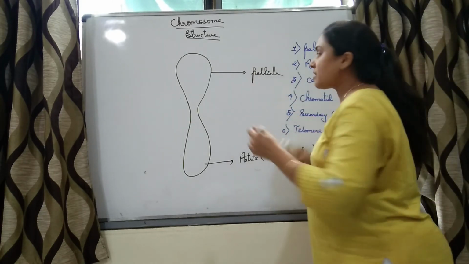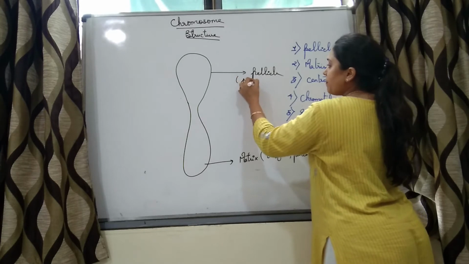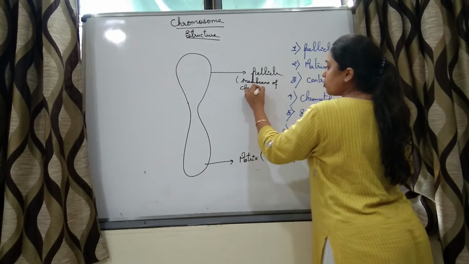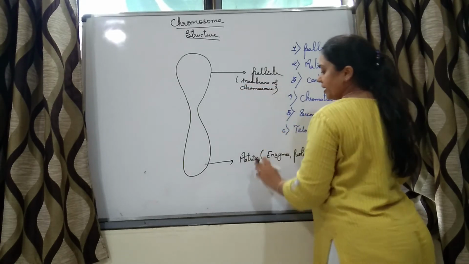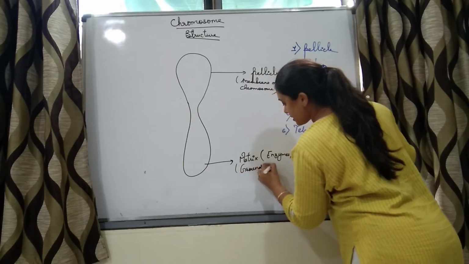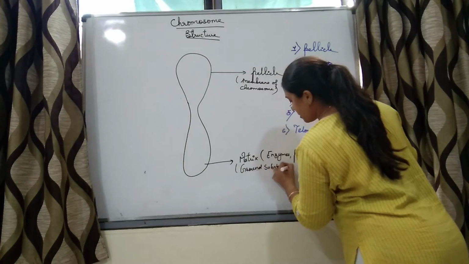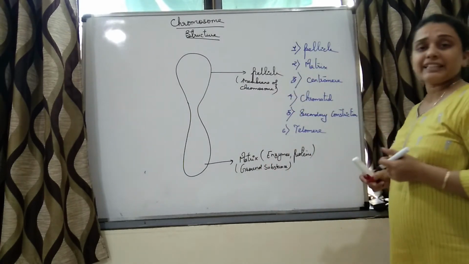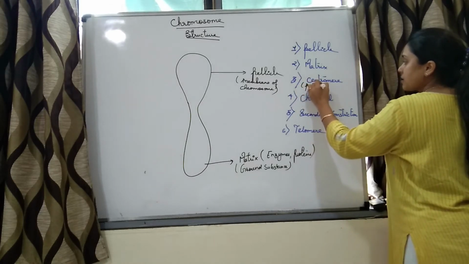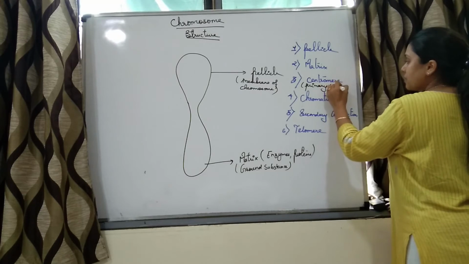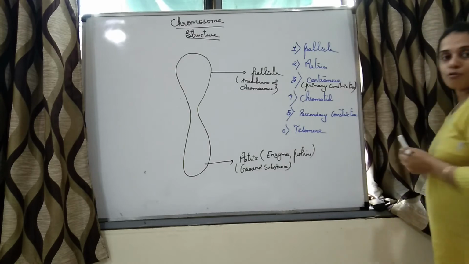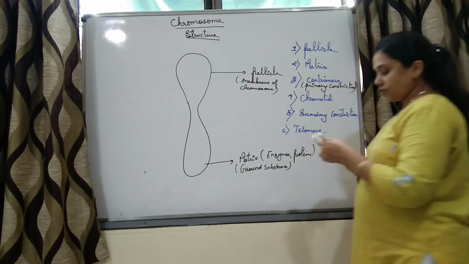So first is the pellicle. Pellicle is the membrane of the chromosome. Matrix is the ground substance of the chromosome. Then centromere. Centromere is also called the primary constriction, right?